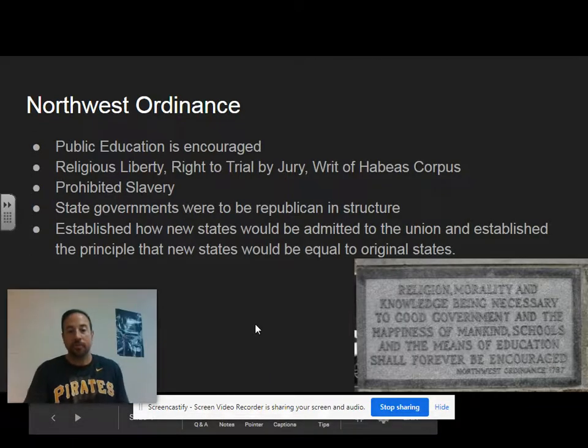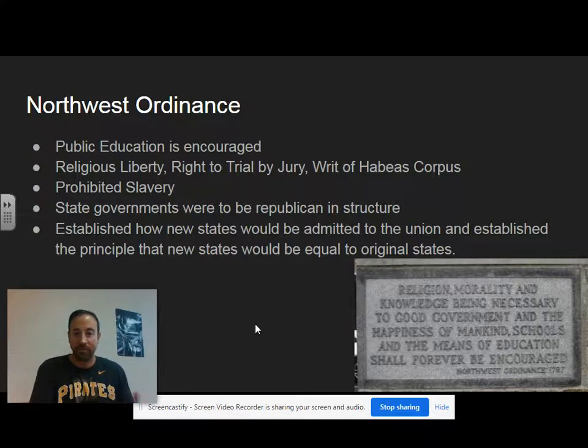All right, so what the Northwest Ordinance did, why it's important to know. The Northwest Ordinance governed those initial states, and territories before they became a state, but it also set up some more principles that will be part of the entire United States. So initially it was just governing that small territory of the U.S., but these ideas then are going to spread, and that's why we still learn about the Northwest Ordinance.